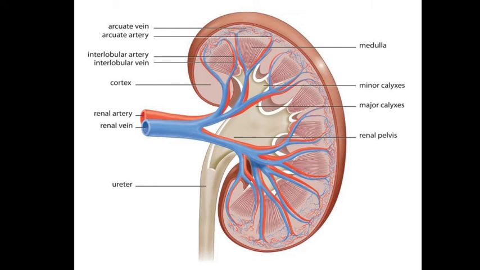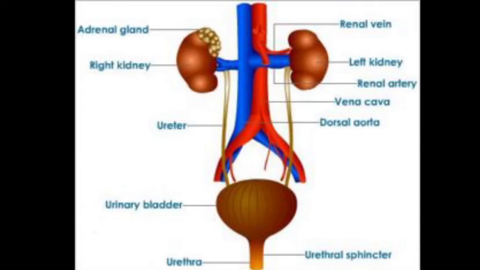Urine formed in the kidney passes through the papilla at the apex into a minor calyx, then into the major calyx, and before passing through the renal pelvis it goes to the ureter. This is all about the structure of the kidney. The urine produced in the kidney passes through the ureter into the urinary bladder, where it is stored until it is released through the urethra.